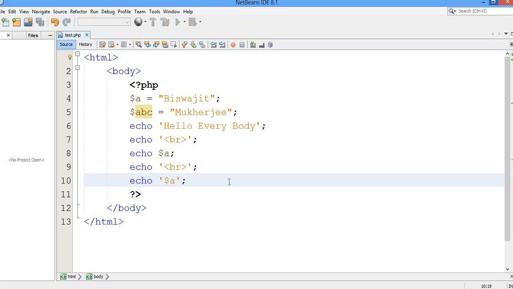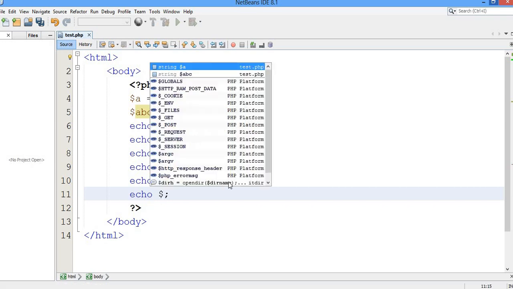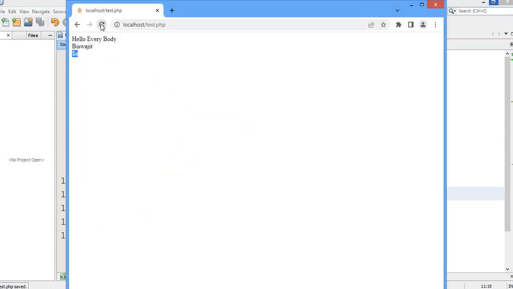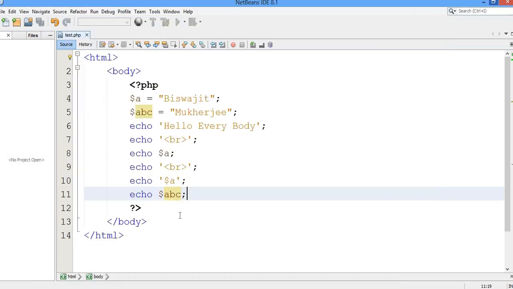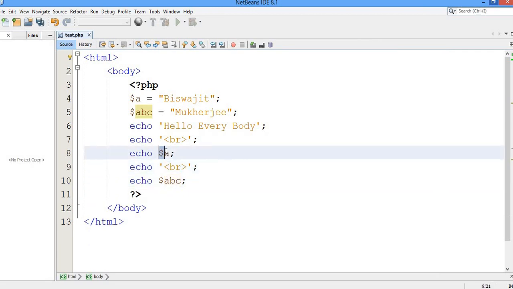Here I am going to write echo and print this variable $abc. I will remove this thing now. So $a will print Biswajit, and it will take a line and print the variable ABC, which is holding the value Mukherjee.